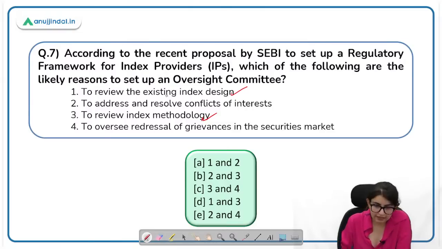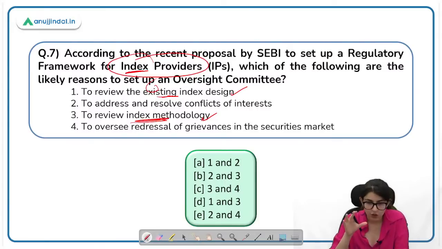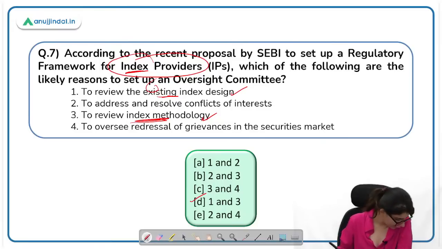What is the correct index design? For the index that they are providing, what is the design that they are following? And what is the methodology? So to review the methodology, there is an oversight committee. So here first and 3 will be the correct statements and D will be the right option.